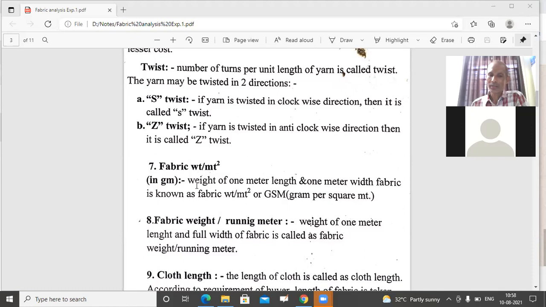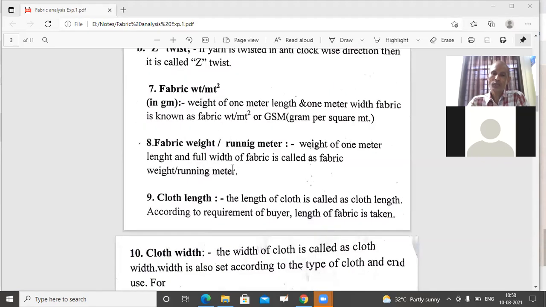So that is another parameter. However, we do not require that much length. Just by taking a small sample and then converting the values, we can find out fabric weight in grams per meter square. And one more term is used for weight, that is weight per running meter.